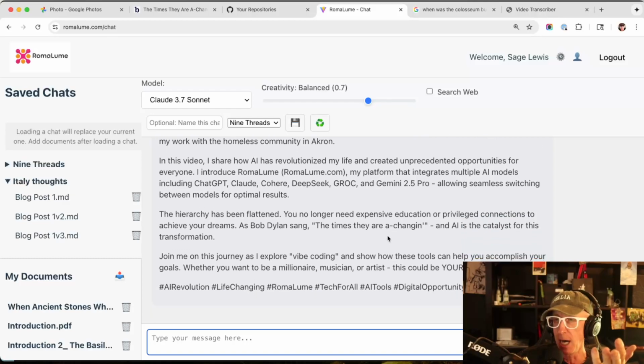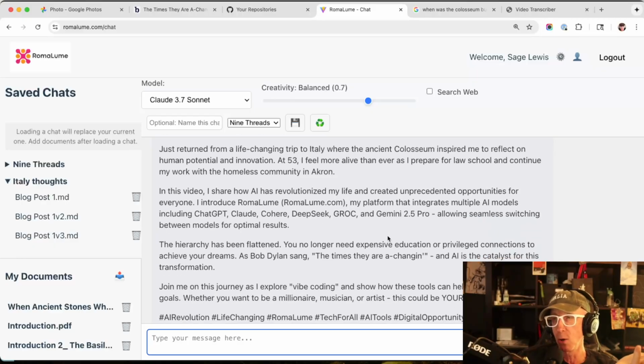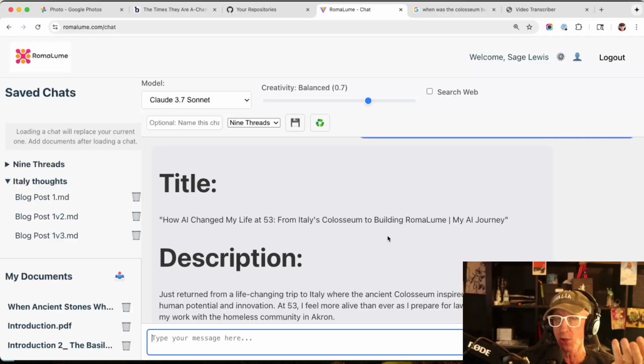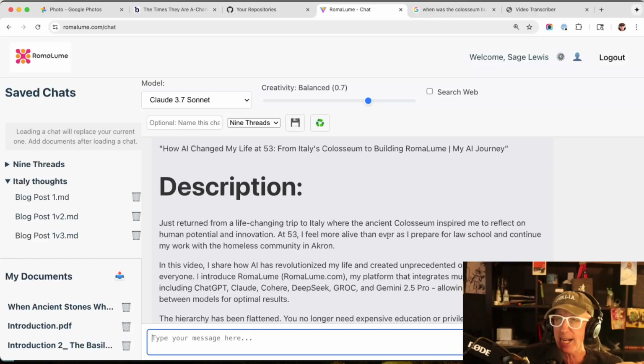So everything has been changed. One of the nice things about AI is its ability to spell things correctly and use proper grammar. So one of the things you don't need to do in AI is really worry about how things are spelled and if the grammar is correct, because it's just that good. So what I'm going to do, obviously, is look at this. How AI changed my life at 53, from Italy's Colosseum to building Roma Lume. I like that. That's good, right?